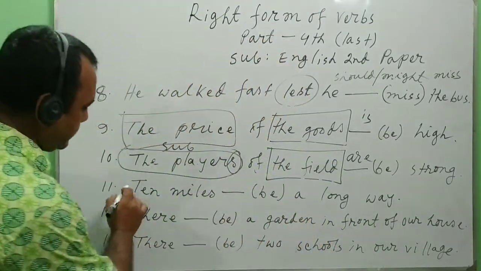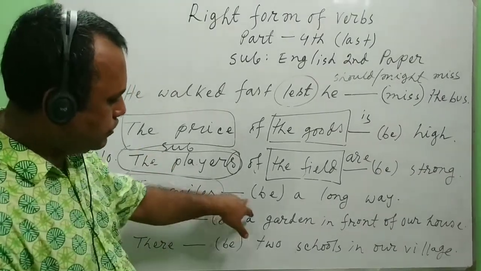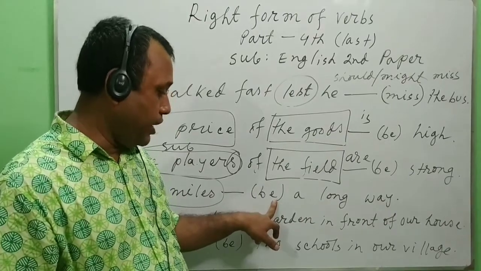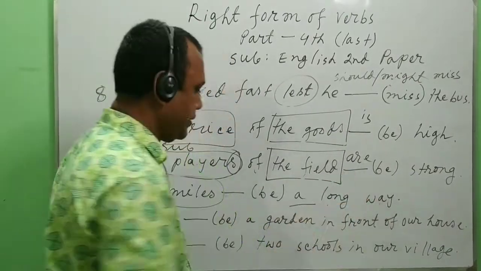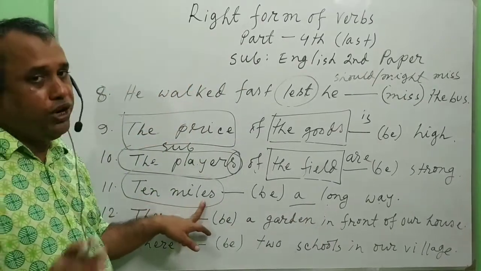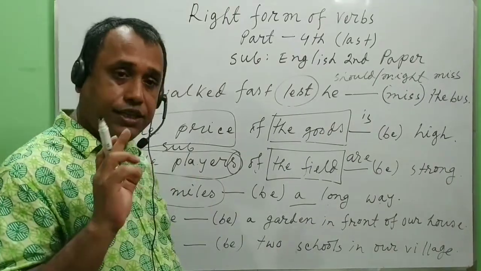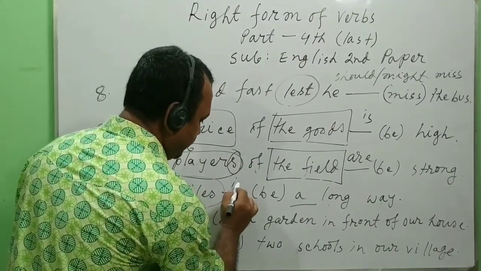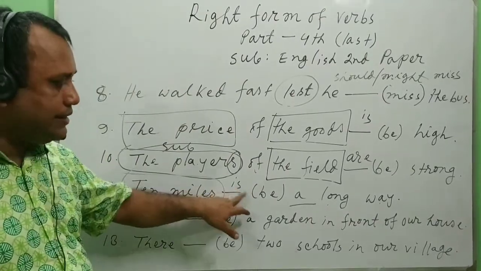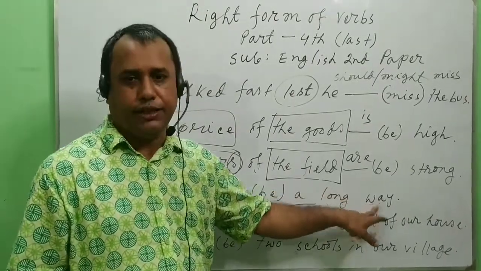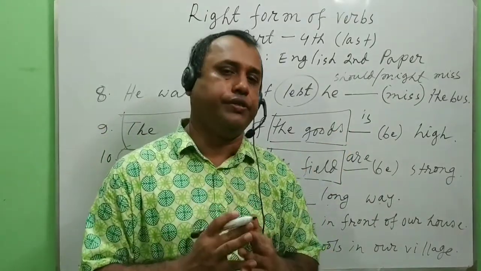Just like this sentence: 10 miles, in bracket be, a long way. So 10 miles, you will not consider as plural, you will consider it as singular. That's why is here, not are. 10 miles is a long way. That means here 10 miles altogether are mentioned.